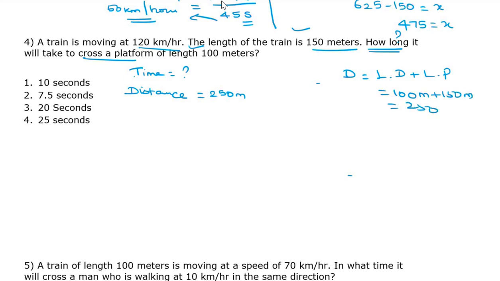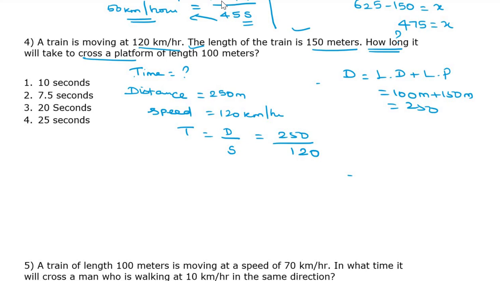Okay. And then speed. What is the speed? 120 kilometer per hour. So time equals distance by speed. What is the distance? 250. What is S here? Speed, 120. So we are converting kilometer to meter, so 5 by 18.